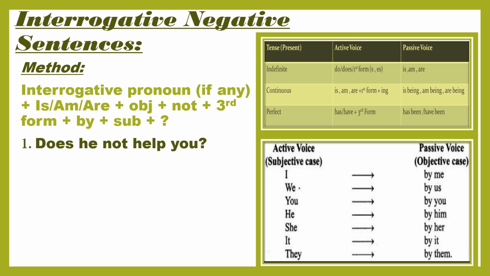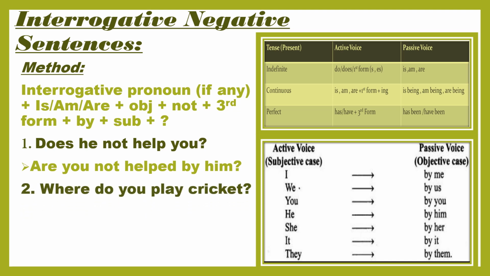The first sentence is: Does he not help you? Does is showing that it is interrogative because it is at the start of the sentence, and not is showing that it is negative also. Does he not help you? The passive will be: you is the object here, and we have to use are with you, and are will be at the start of the sentence because it is interrogative. Then the sentence will be are you, and we have to use not after the object. Are you not? The third form of verb of help is helped, then by, and the objective case of he is him. Are you not helped by him?